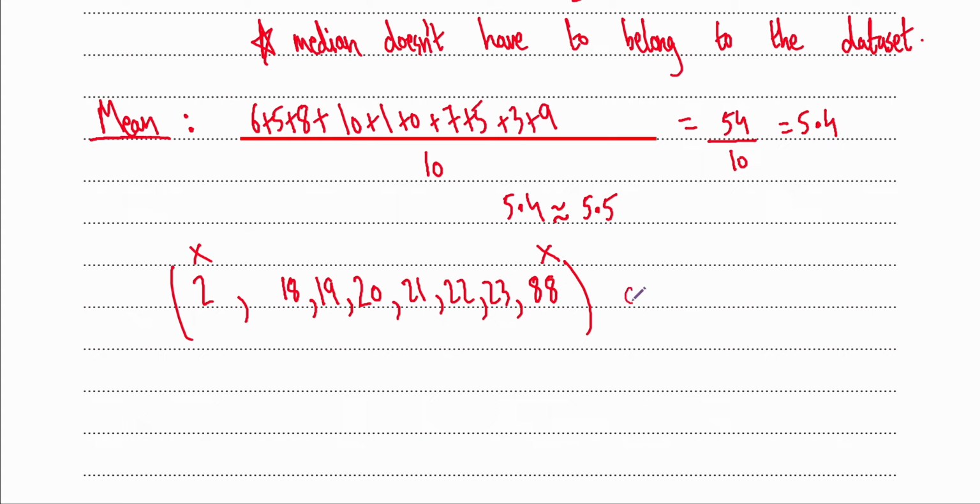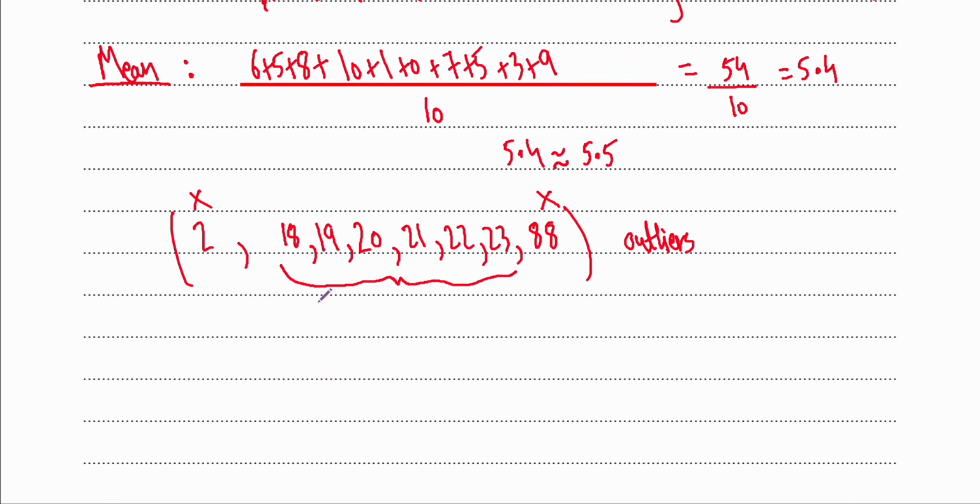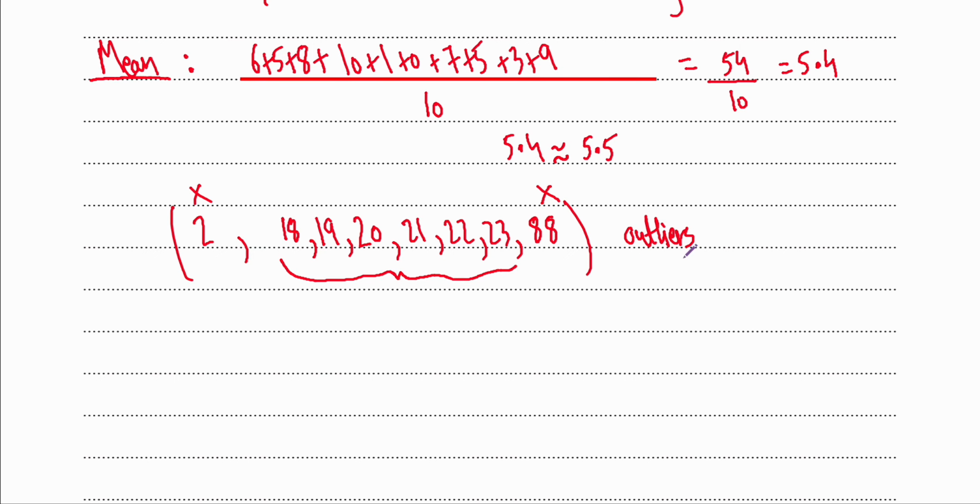You're going to call them outliers, right? Especially 88, because most of the data is centered around 20. So you'd expect 20 or 21 is where most of the data is. But you can see we have an 88 and a 2 in the data set for some reason. Those are called outliers because they're outlying. They don't really belong to the data set, but they're there because something might have gone wrong. Let's say you're doing an experiment and you got these numbers. Something might have gone wrong and you could have got an 88 and a 2.